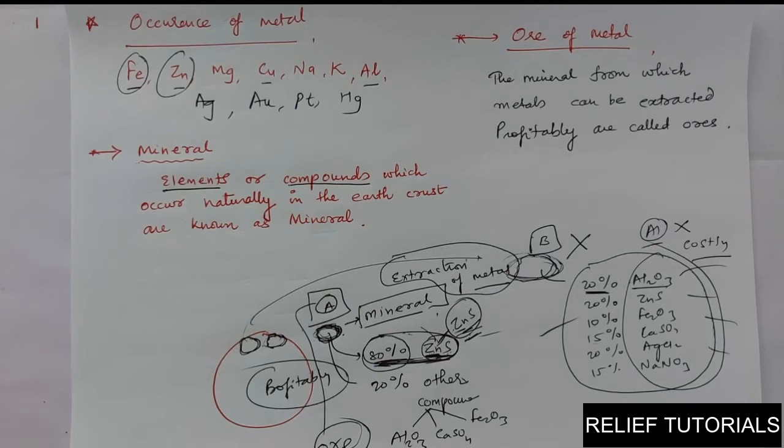The mineral from which metals can be extracted profitably are called ores of that metal.